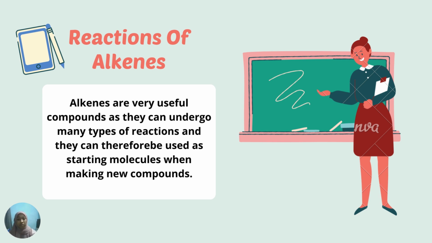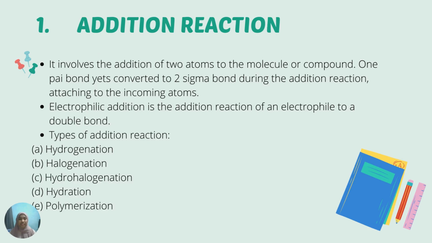Side by side overlapping results in the formation of the carbon-carbon pi bond, and it is highly reactive and rather weak. The carbon atoms are also electron rich due to the pi electrons, which attract an electrophile. Alkenes can therefore experience a wide range of reactions, and a wide range of substances, including halides, alcohols, and ethers, can be produced using alkenes. So first of all, let's take a look at the addition reactions.